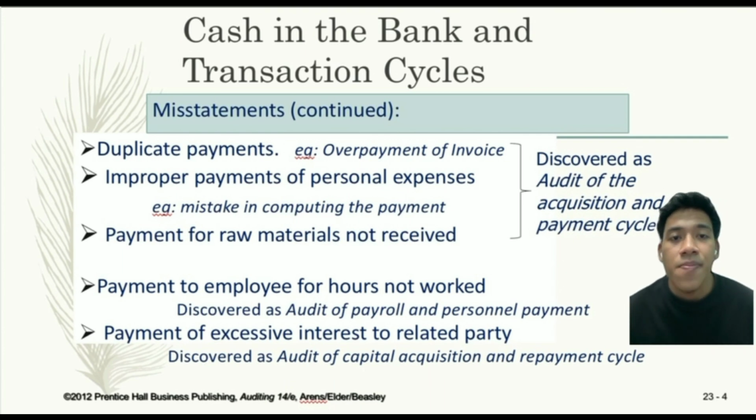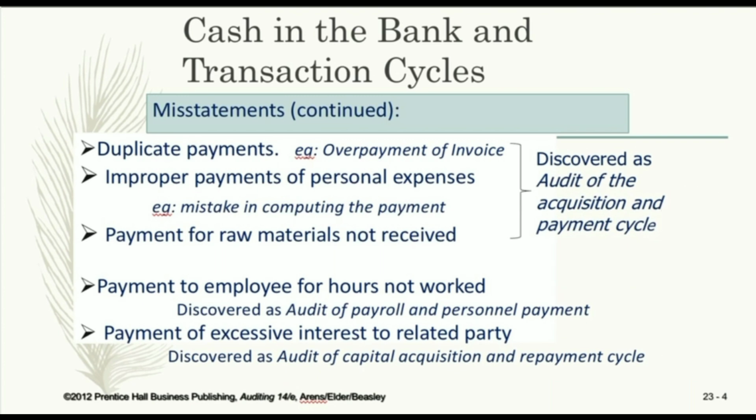So the last one is a payment of excess interest to a related party. Payment of excess interest to a related party refers to the situation where a company pays an interest rate that is higher than the market rate to a party that has a close relationship with the company, such as a subsidiary, parent company, or a significant shareholder. This can happen due to a conflict of interest or improper business relationship. So the last 2 can be found out in tests of the payroll and personnel cycle and the capital acquisition and repayment cycle.